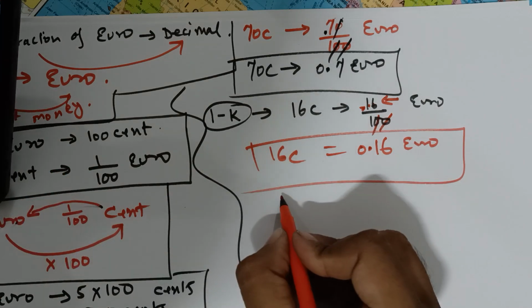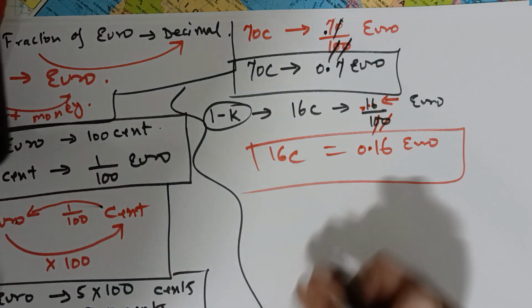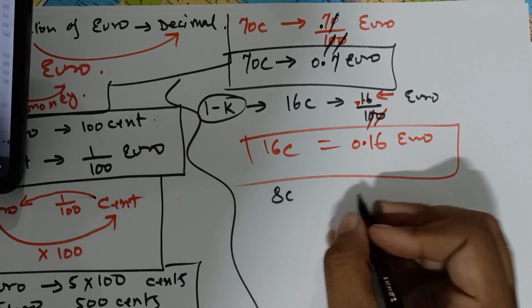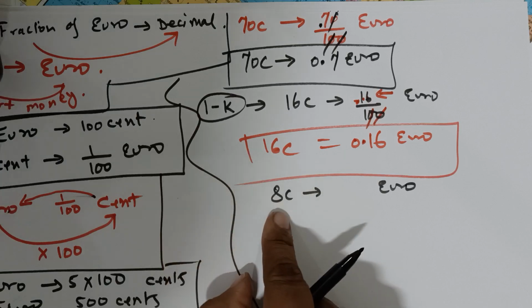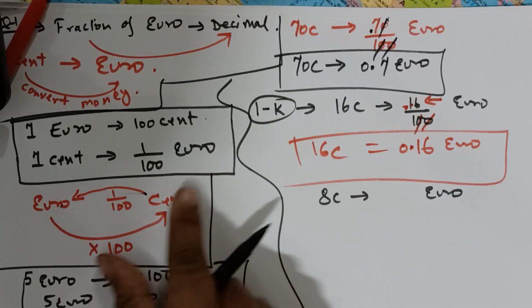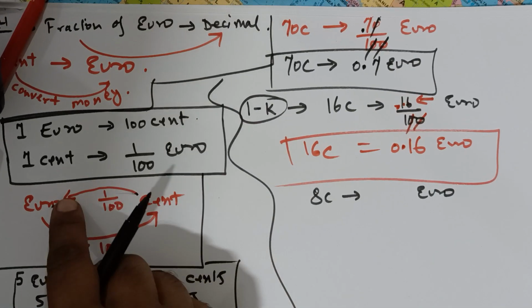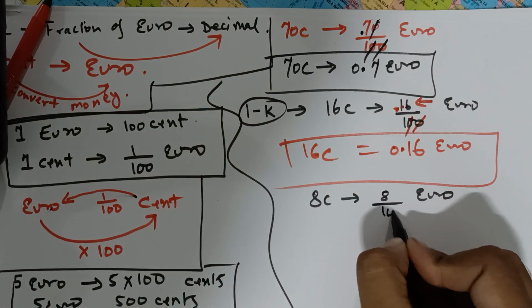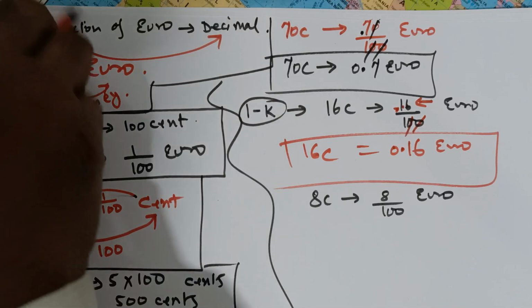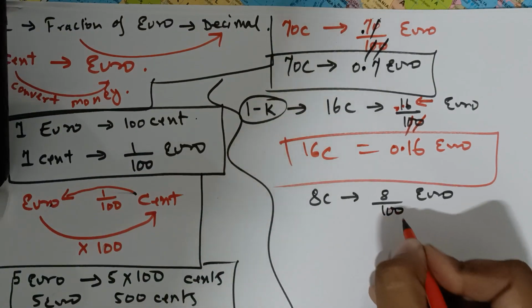For example, 8 cent, and you have to convert into euro. So cent to euro: divide by 100, so 8 upon 100. Now how would you cancel the zeros?